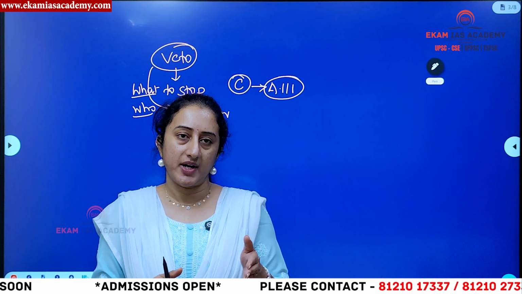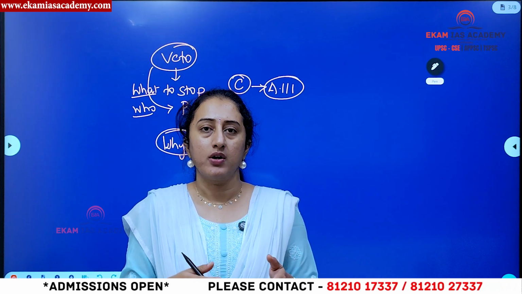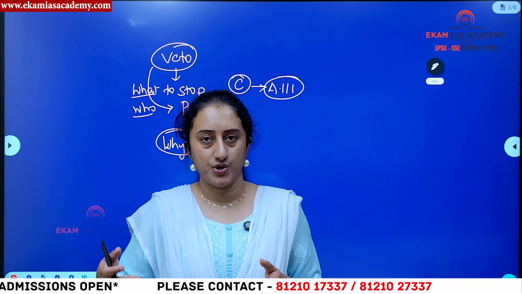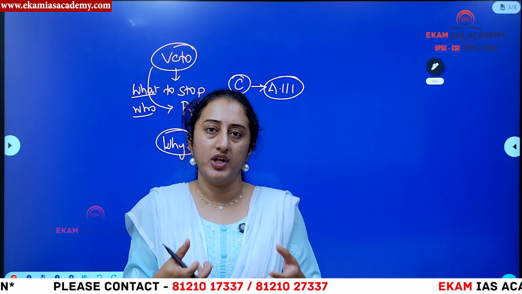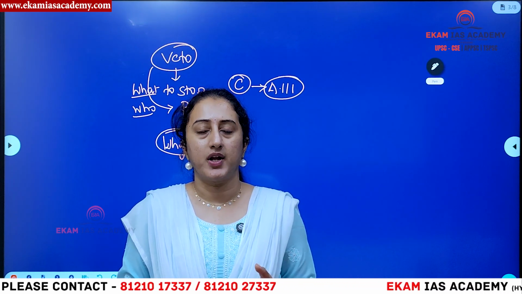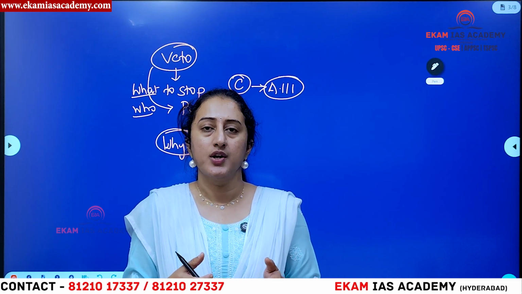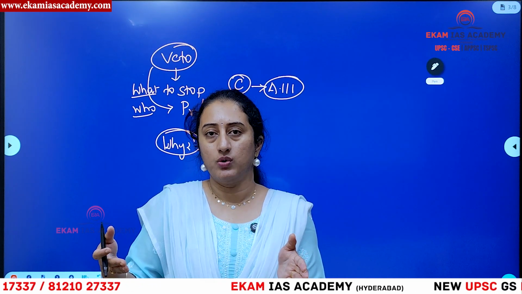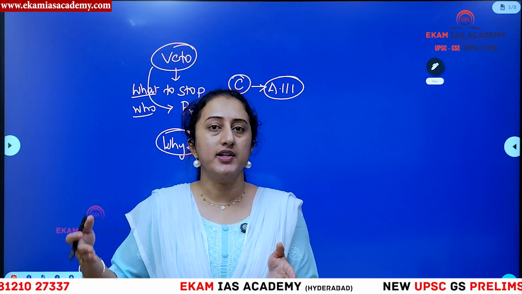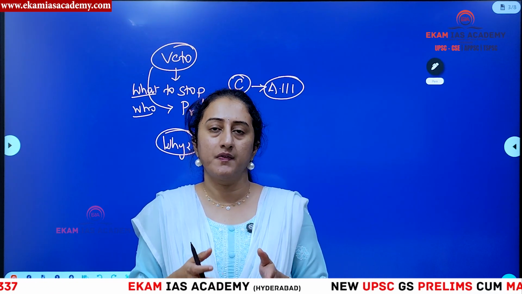That means if they are passing any hasty legislation, or any law that is unconstitutional, or sometimes if they think a particular law requires more deliberation and discussion, at that point also they can use this power. So veto power is used by the executive to control the legislature if the need arises. That is the main objective of veto power, right?